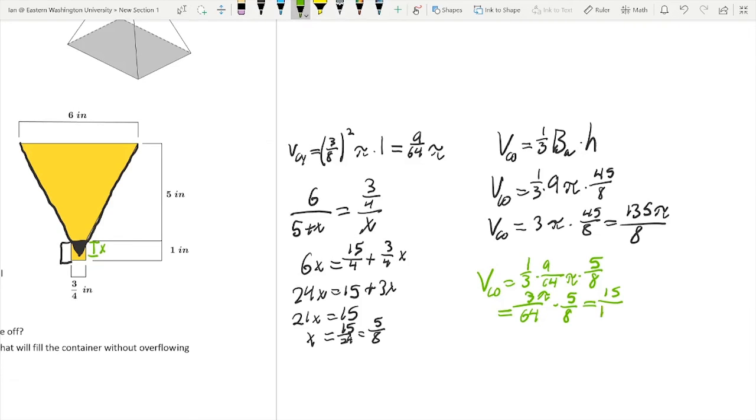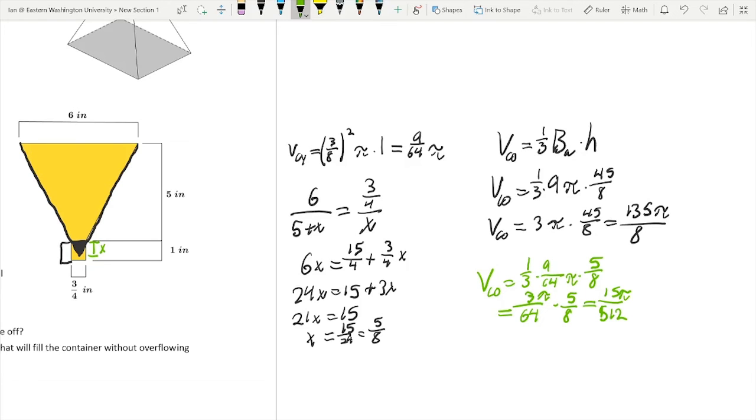So 15/512. Let's see, can we take a 3 out of that? We cannot. There's really nothing we can take out of that. So we got 15 pi divided by 512.